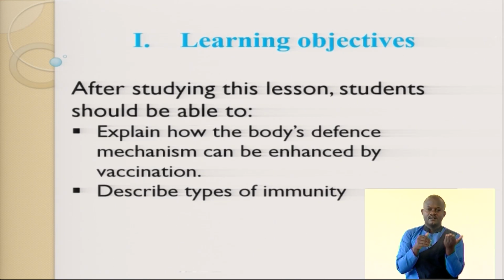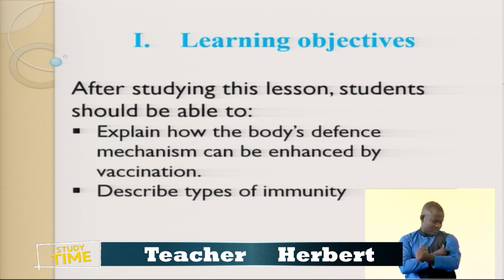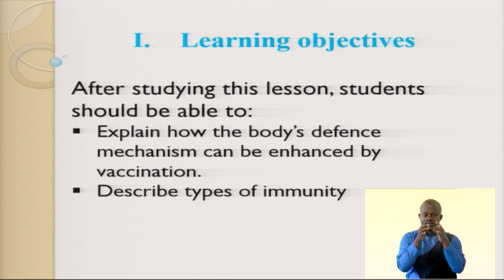After studying this lesson, what do you expect students to be able to understand? Objective number 1 is to explain how the body defense mechanism can be enhanced by vaccination. Able to describe and explain types of immunity. What is immunity? I know some of you know that there is immunity that you are born with. There is also a form of immunity that you acquire through vaccination or immunization. So let's start the lesson.